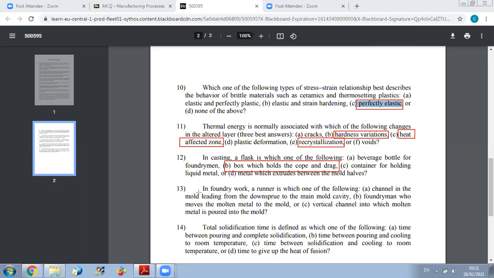Now, in question 13, in foundry work, a runner is which of the following? Here also we should know the definition of each part. First, the runner is the channel in the mold leading from the down sprue to the main mold cavity, or it is the foundry man who moves the molten metal to the mold, or it is the vertical channel into which molten metal is poured into the mold. Which one is the runner?